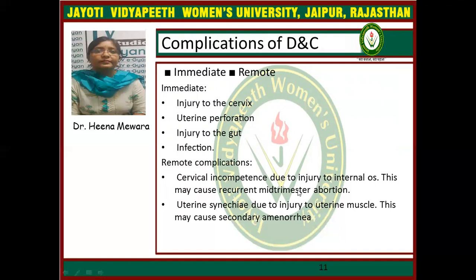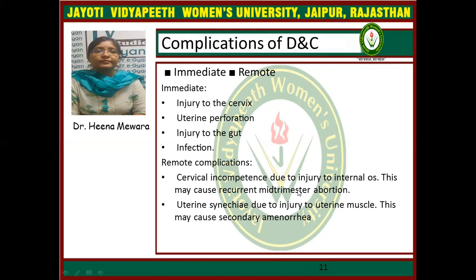The second complication is uterine perforation. Uterine perforation is diagnosed by sudden loss of resistance of the sound and dilator, and the passage of the instrument more than the length of the uterine cavity, the undue mobility of the instrument, and vaginal bleeding.